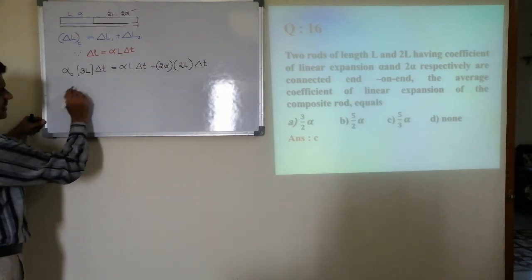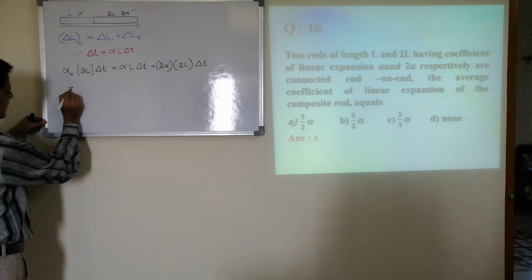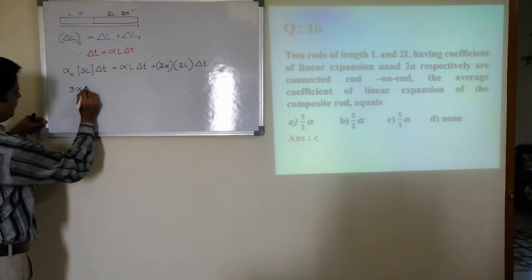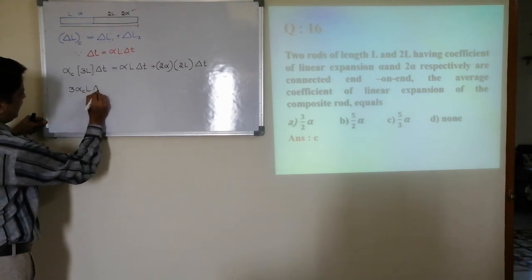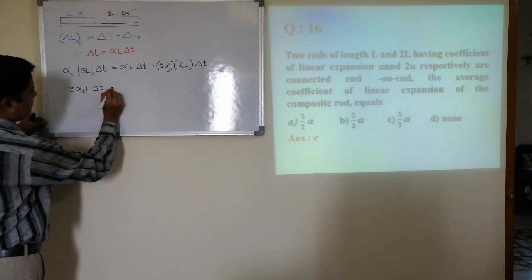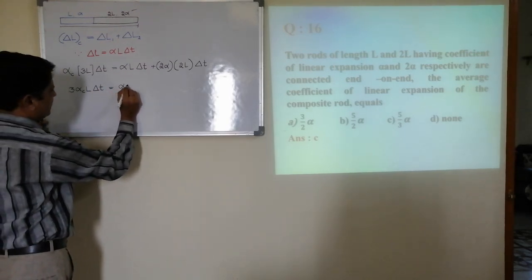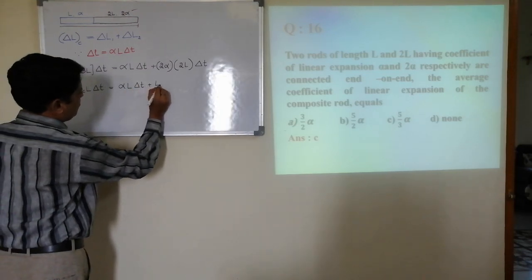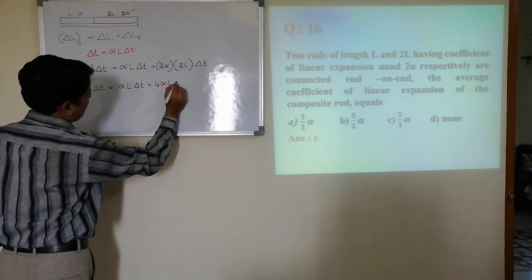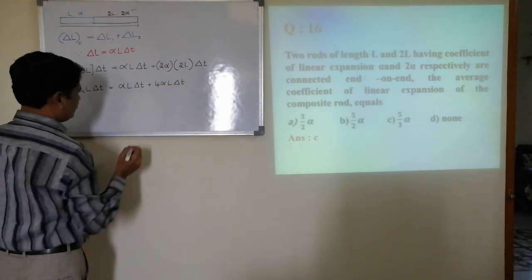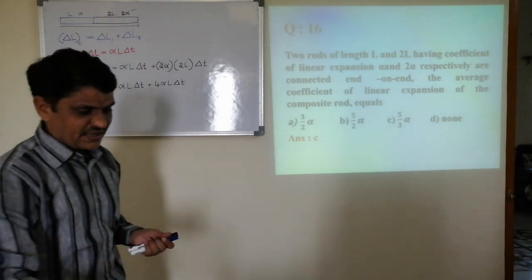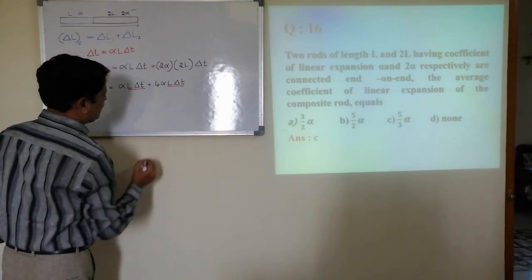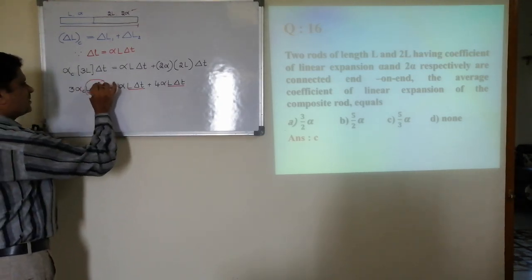So when you simplify this combinedly, you get 3 alpha of composite L delta T is equal to alpha L delta T plus 4 alpha L delta T. Here L delta T is common, so I can cancel on both sides.